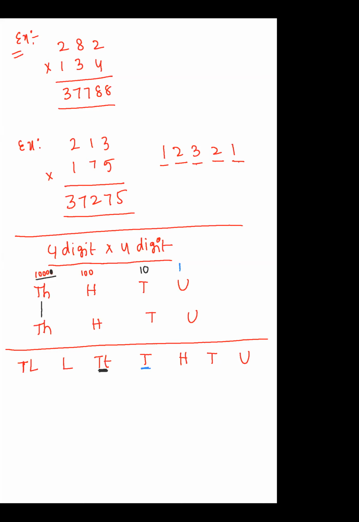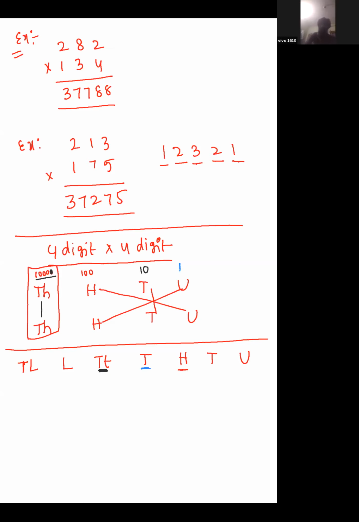See, now I want the 100 place. So when I am writing the 100 place, I don't want 1,000 into units. I don't want to take 1,000. Why? Because it is already greater than the 100. So that's why I'm taking 100 into ones, 100 into ones, 10 into 10. Then I will get the 100 place value numbers. Are you getting it?